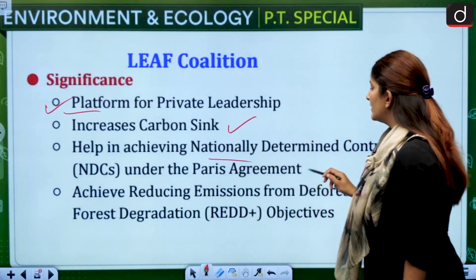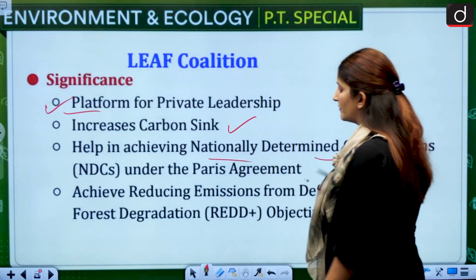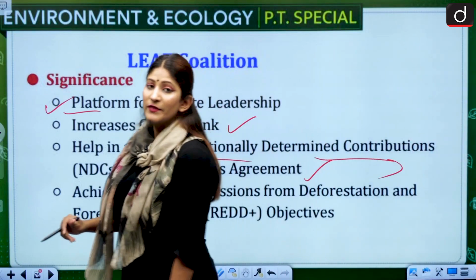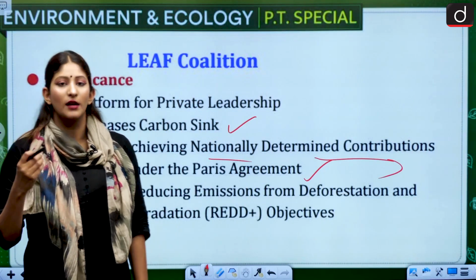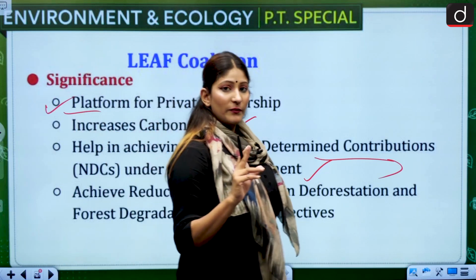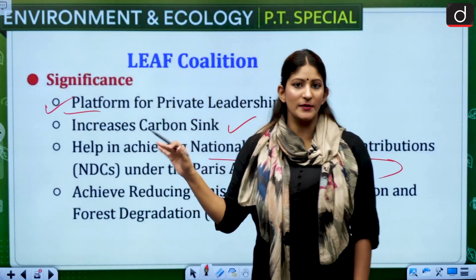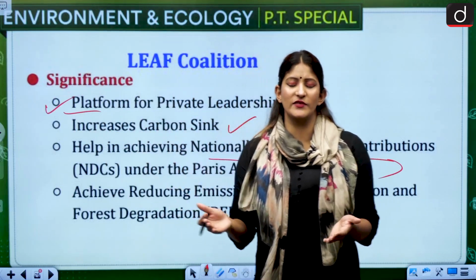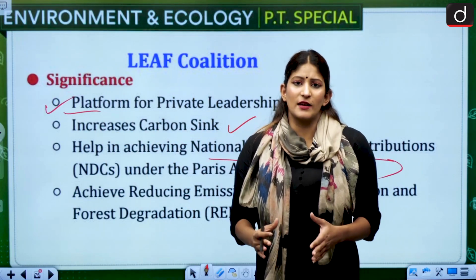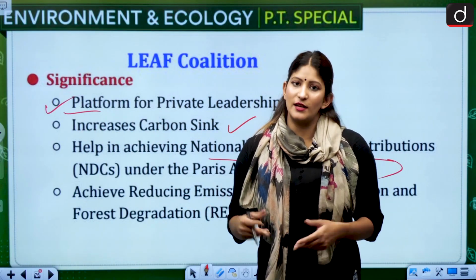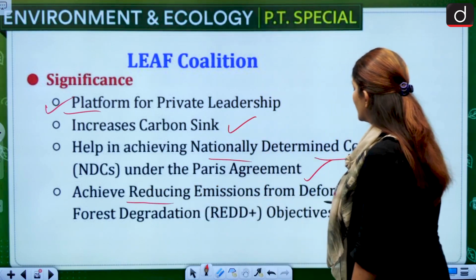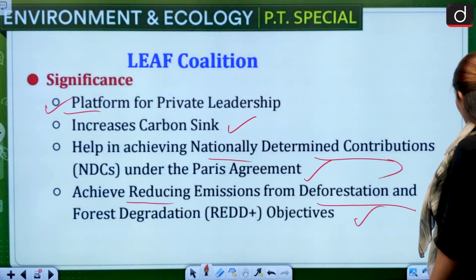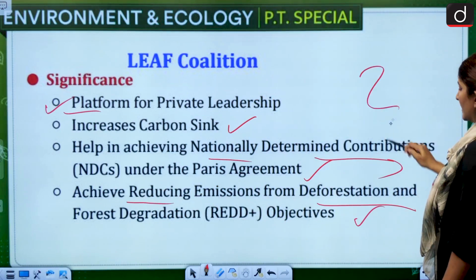It will help in achieving the nationally determined contribution under the Paris Agreement, where India is saying that we have to sequester 2.5 to 3 billion metric tons of carbon dioxide with the help of carbon sequestration. That is only possible on a massive scale with proper forest cover. If that is not going to be there, there will be a problem. It will also help achieve reducing emissions from deforestation and forest degradation objectives. So these are the main significance, remember them.